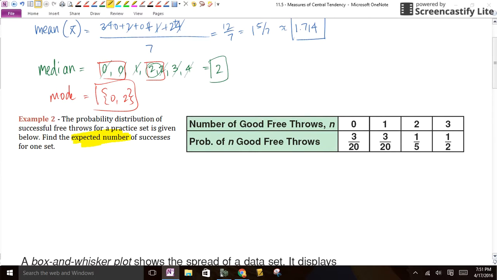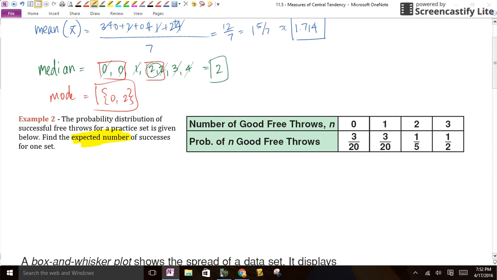And here, Amy Musa was out shooting 3 free throws. I let her do 3 free throws, and then we kept track. And this is what happened: 3 out of the 20 times she missed them all. 3 out of the 20 times she only made one. 1 out of 5 times, or well, you would get a common denominator, so 4 out of the 20 times she hit 2, and 10 out of the 20 times she made all 3.